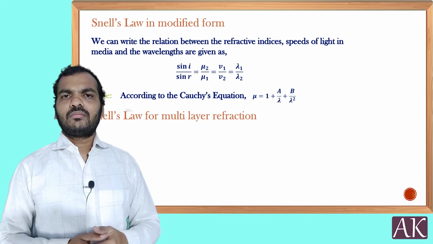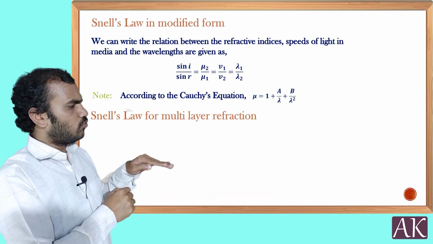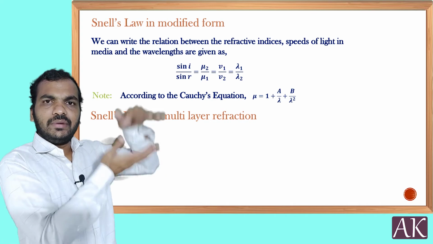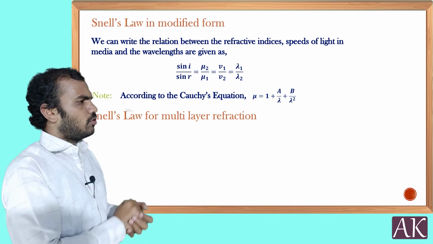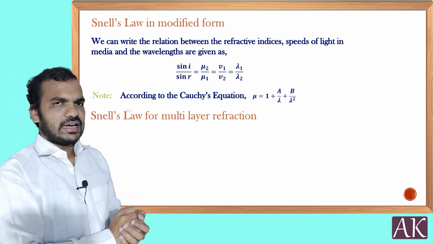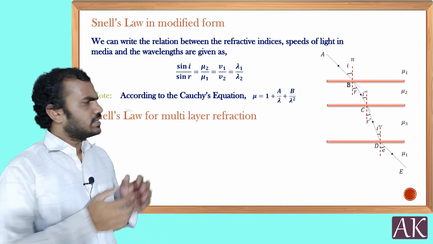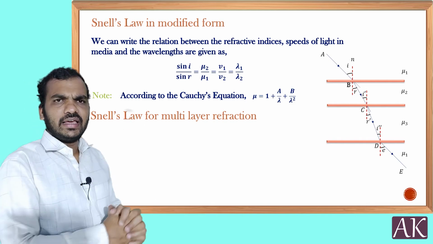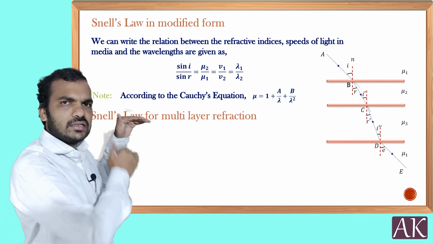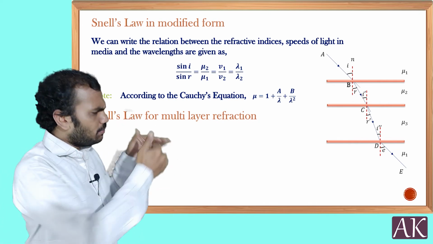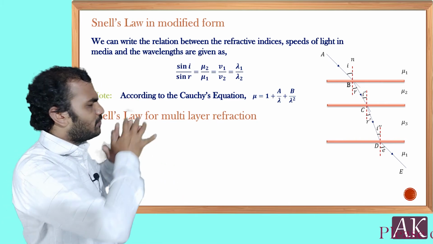Snell's law for multilayer refraction. Suppose above is air, below it water, and below that glass, so we have three mediums in a stack. If the light comes from air and is incident on water, and then is incident on the water-glass interface, how can the refraction be done? You can see in the diagram clearly, above you can take air, between the first and second you consider water, between the second and third you can take glass, and below some other material. If you have it like this, the refractions you can take at every point.